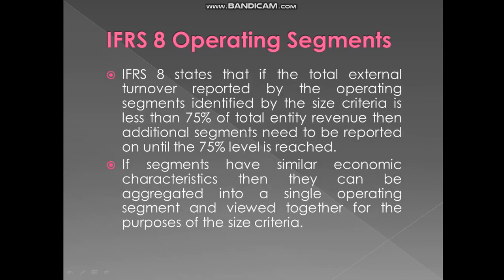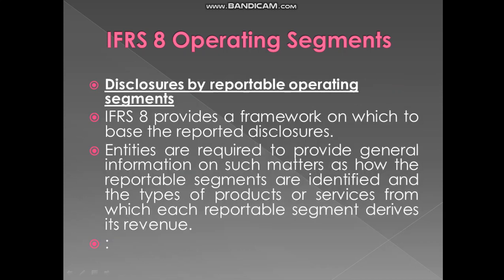IFRS 8 states that if the total external revenue reported by the operating segments identified by the size criteria is less than 75% of the total entity revenue, then additional segments need to be reported until the 75% level is reached. If segments have similar economic characteristics, then they can be aggregated into a single operating segment and viewed together for the purpose of the size criteria.